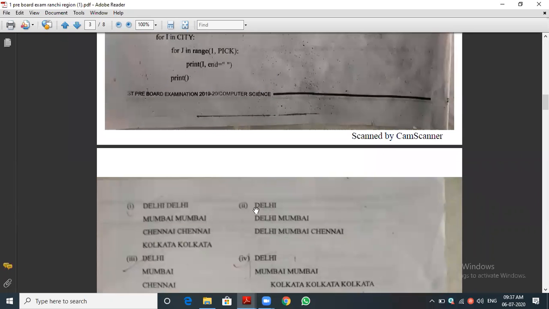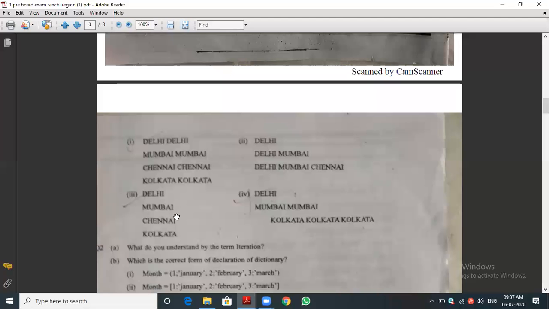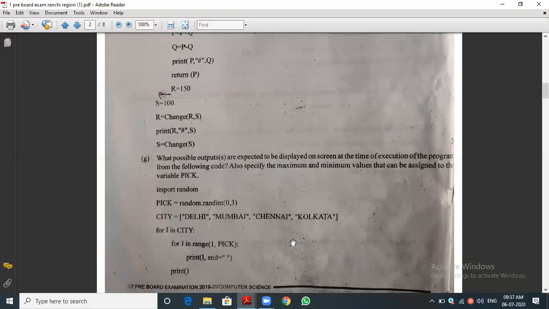They are asking what the predictable values are. What are the possible outputs expected to be displayed on the screen? So questions will be asked like, what are the possible outputs? Mumbai will print, Chennai, Kolkata. Actually Delhi, Mumbai, Chennai, Kolkata. Any value will get printed. Okay, so these are all the things.